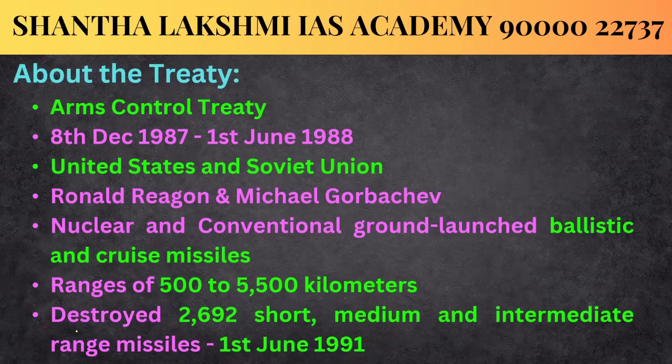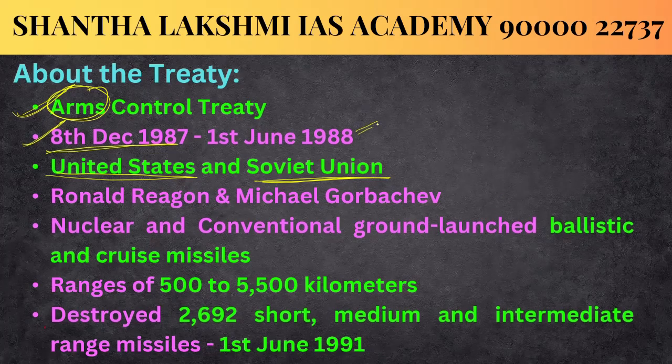This INF treaty is an arms control treaty which was signed by the United States and the then Soviet Union on 8th December 1987. It came into force, that is, both countries ratified it, on 1st June 1988. It was signed by the United States President Ronald Reagan and the General Secretary Mikhail Gorbachev of the then Soviet Union.